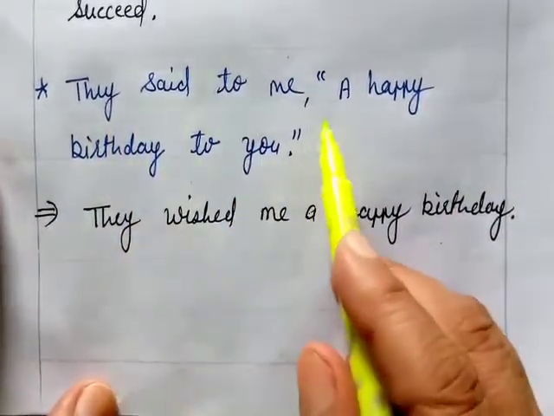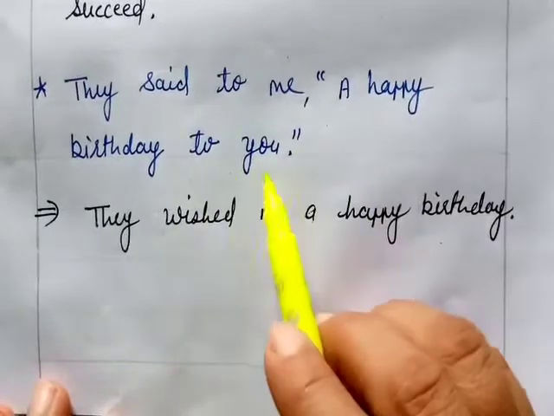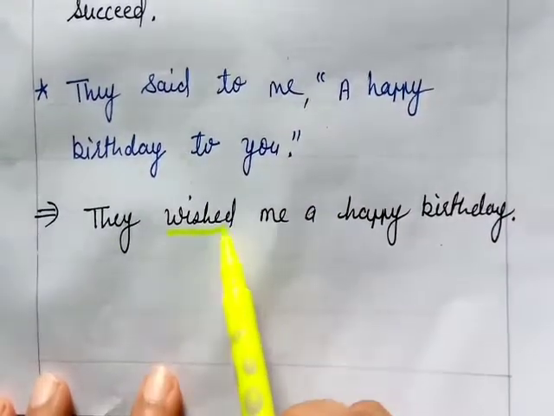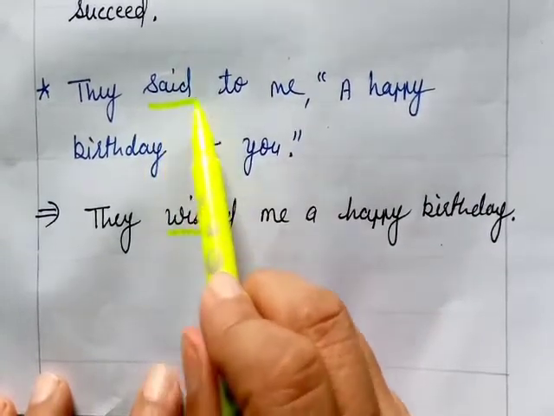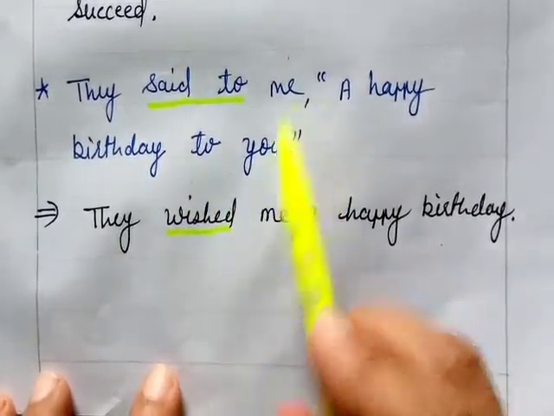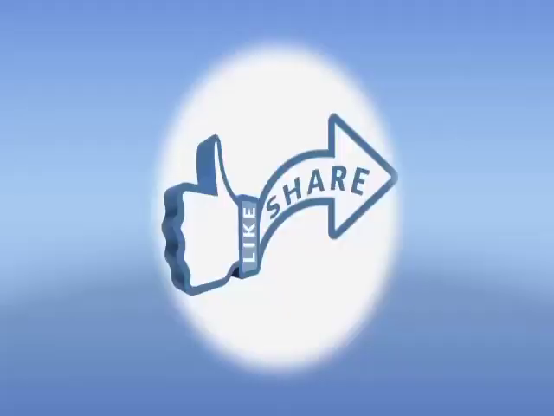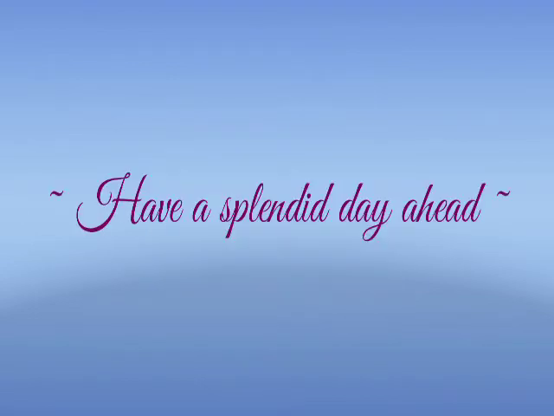They said to me, "A happy birthday to you." Change it. They wished me. They said to me will change into wished. They wished me a happy birthday. It is very simple. To practice all these things, you have to maintain your grammar copy, write these things in a proper way and practice with your own sentences.